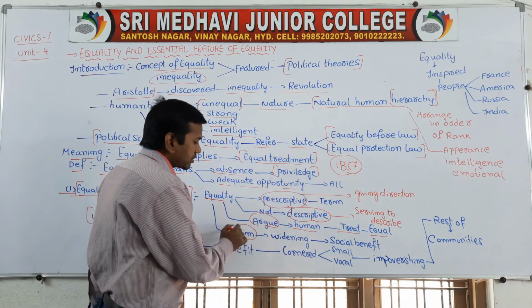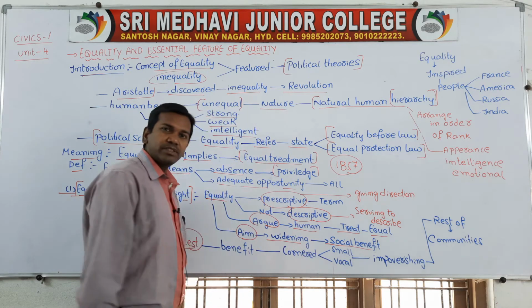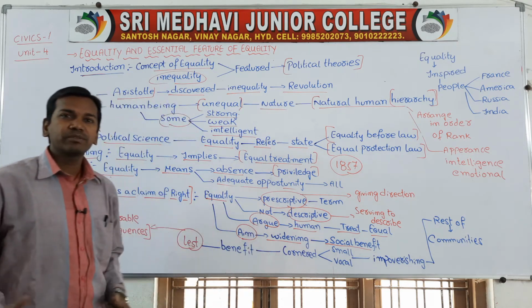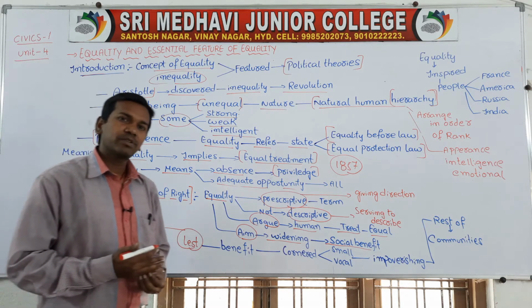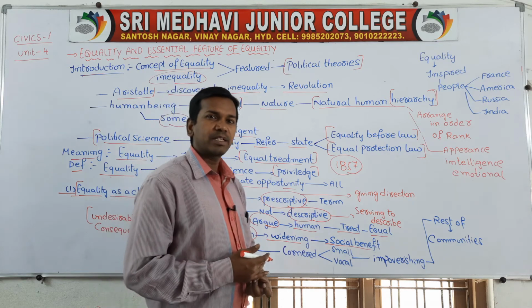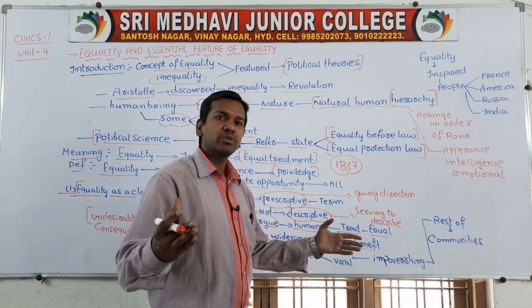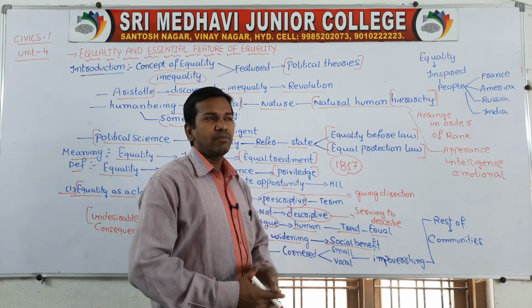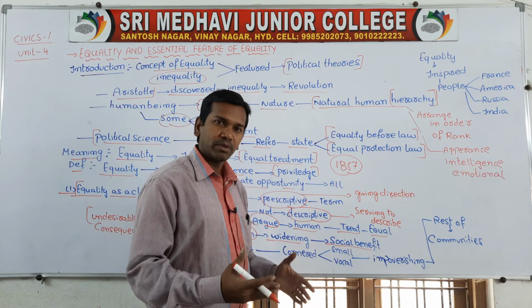Equality aims to widen the social benefits to all the people. When all the benefits are provided to different sections of the people, then complete equality can form. So, equality aims at widening all the social benefits to all the people. Whenever all the social benefits are widened to all sections of the people, then what will happen?